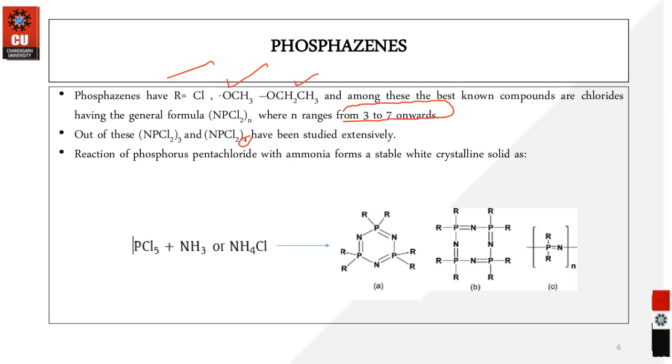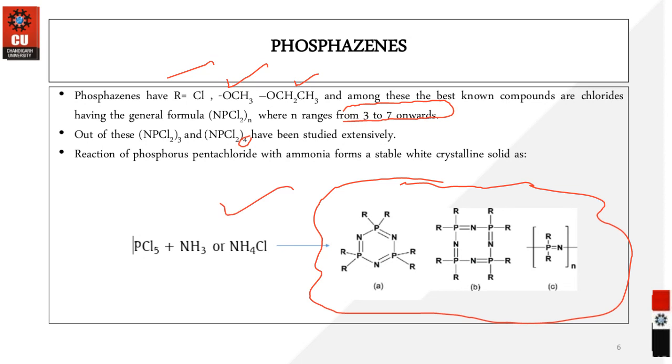Okay, so when you look into the synthetic component, how you can have these types of phosphazene molecules which are used or explored for a wide range of applications. So basically the phosphorus pentachloride is treated with either ammonia or ammonium chloride to form this type of polymeric substance. Okay, so we will study this in the synthetic aspect also, but you should know the basic reactant.